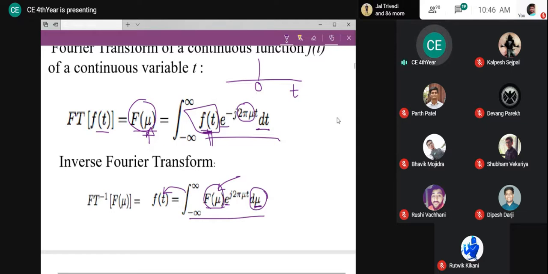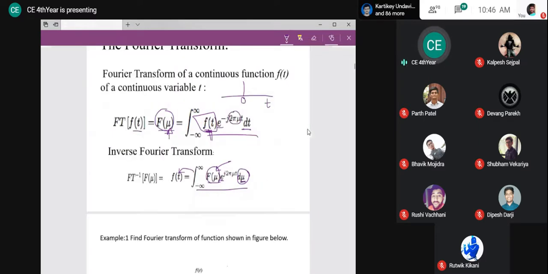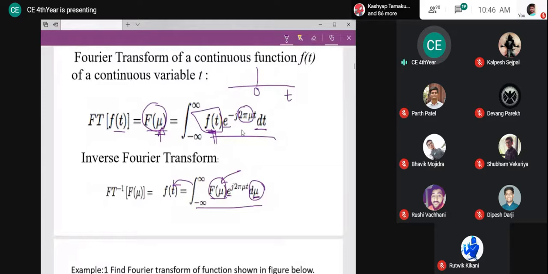So what we can say here is, this is my impulse, which exists at the origin. What I want to find out is its Fourier transform. So what is my equation? The equation says this, right? And what is my function whose Fourier transform I want to find out? My function is delta t. So instead of f of t, I should write delta t here.